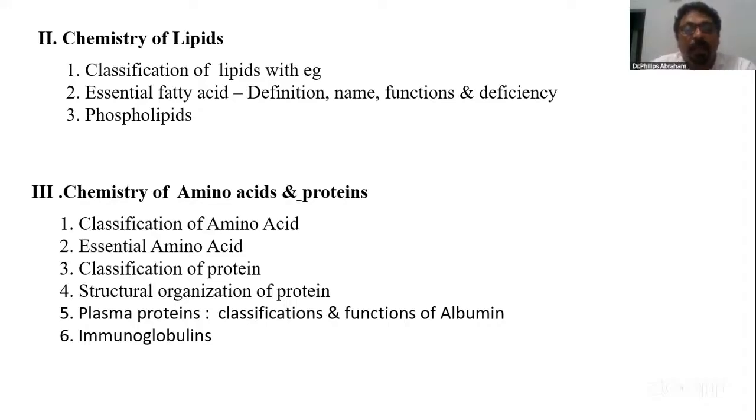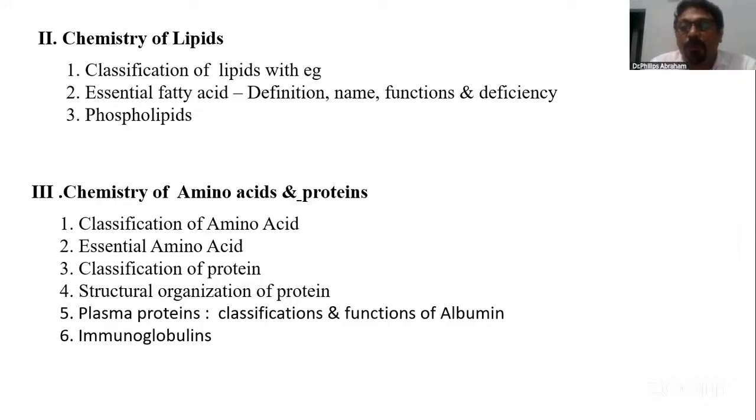In chemistry of amino acids and protein, of course, once or twice the classification of protein has come, classification of amino acids come. But the major, repeated question from the chemistry of amino acids and protein is structural organization of protein. So I'll take a few minutes to say about that. Of course, plasma protein is an important topic even for your practical examination, and functions of albumin, its classification, functions of albumin is important. Immunoglobulin, Y-shaped globulin chain, that also is an important question. Okay, let me give some ideas about the structure of protein.